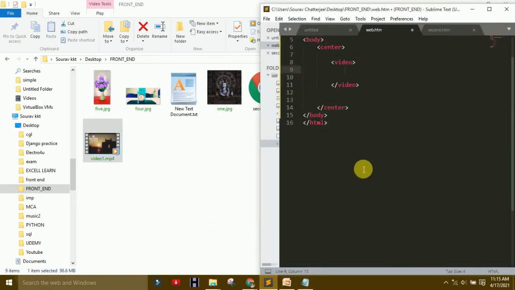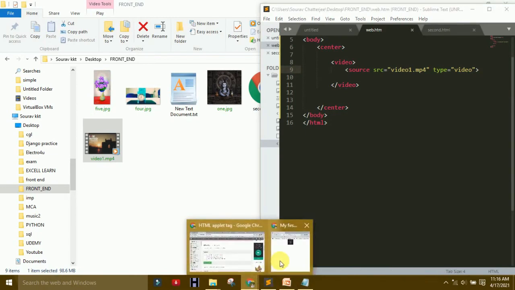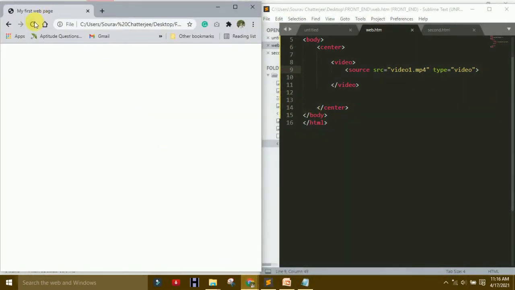How to play it? By the source tag. You can click here. My video name is video1.mp4. mp4 is the extension. What is the type? It is the video type. You can also do that, or video. Save it and run it. How to play that? My video is very big in size.